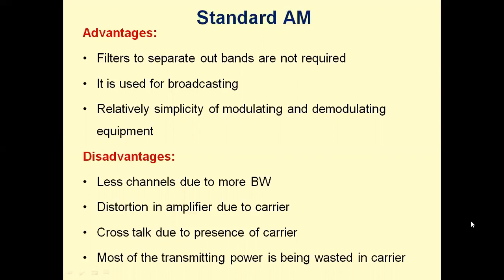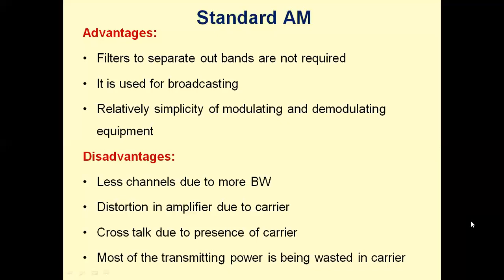And hence, in standard AM, we have advantages: filters used to separate out bands are not necessary. It is used for broadcasting. The main reason for the wide use of AM is the relative simplicity of modulating and demodulating equipment. The disadvantages are: fewer channels are possible due to the more bandwidth requirement, filters of large bandwidths are required, distortion in the amplifier is possible due to the carrier, and crosstalk due to the presence of the carrier.